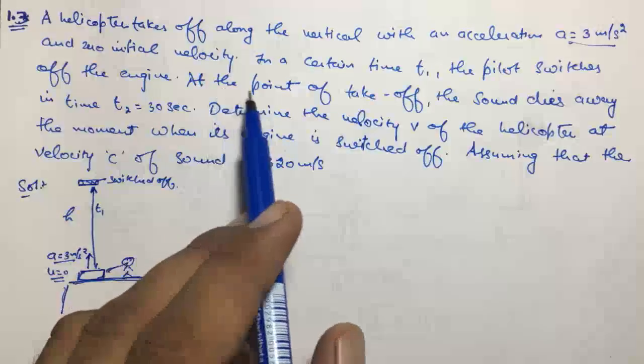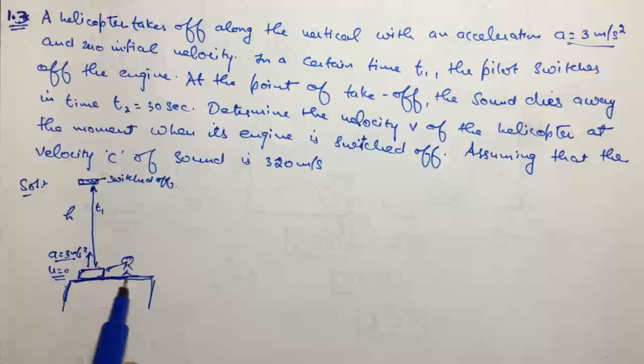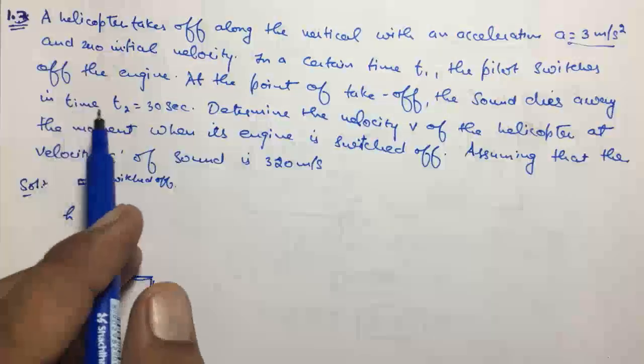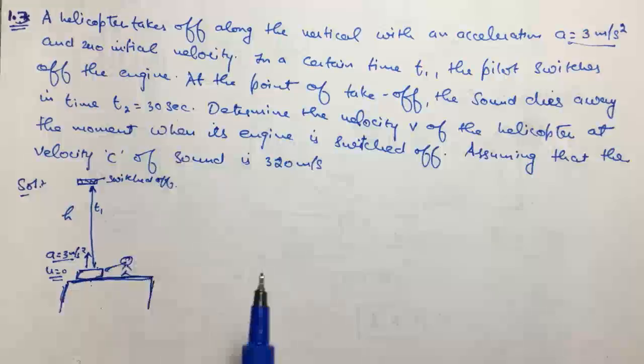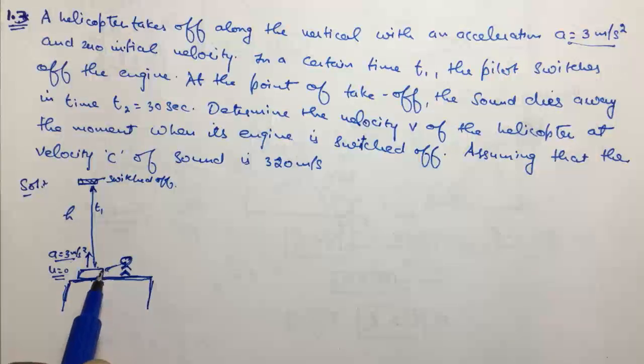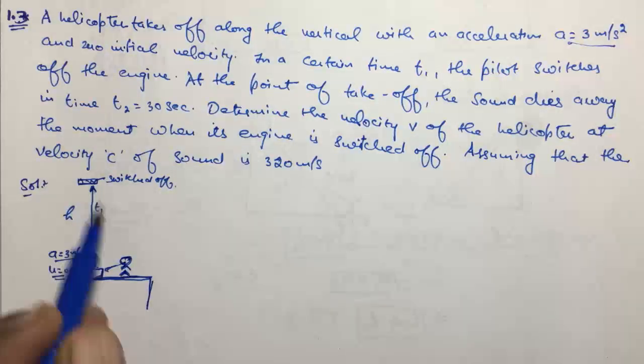After time t1 the pilot switches off the engine, and the sound dies away at the point from where it takes off in time t2 equals 30 seconds. So here is a person listening to this helicopter from initial time t equals 0, and the helicopter is going upward and he is still listening.